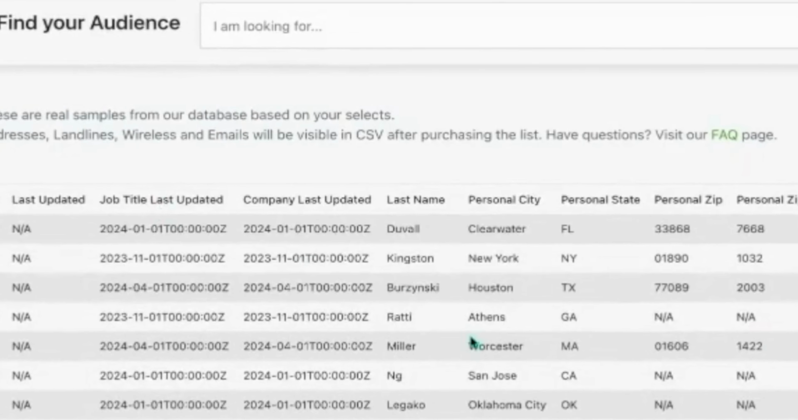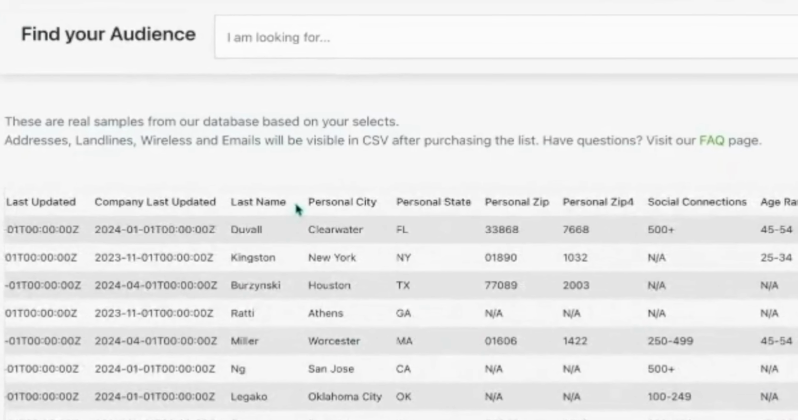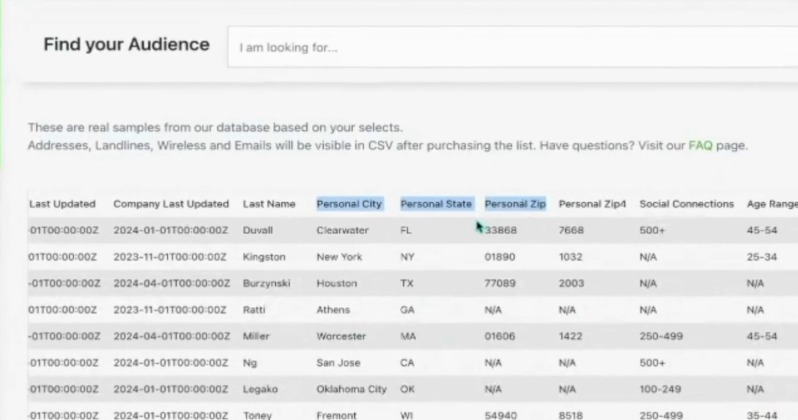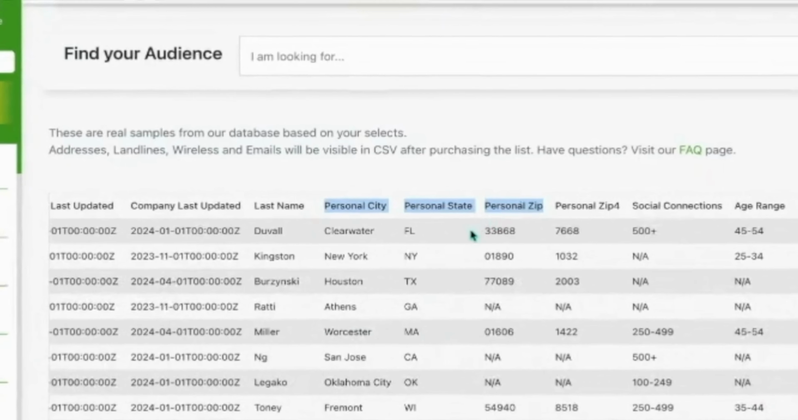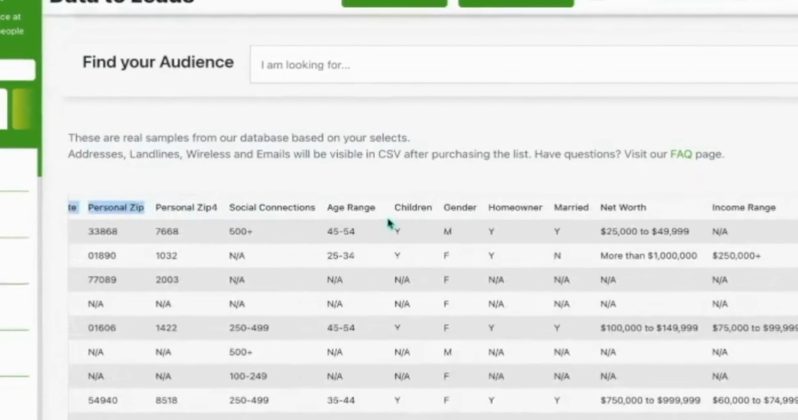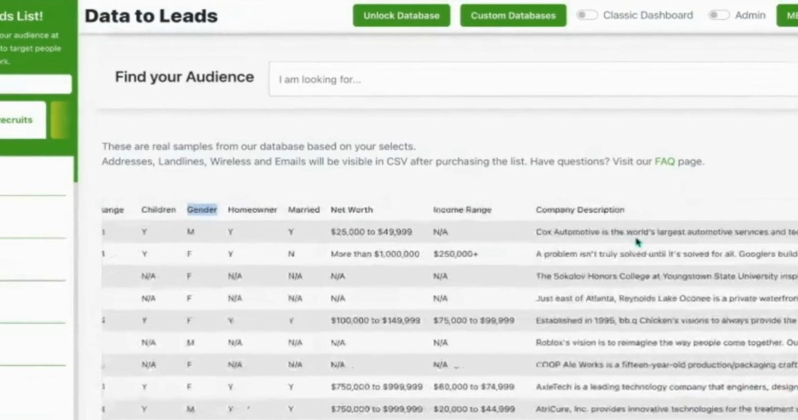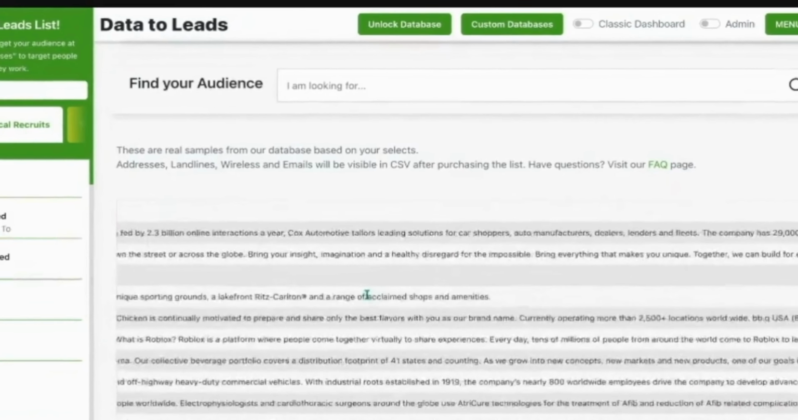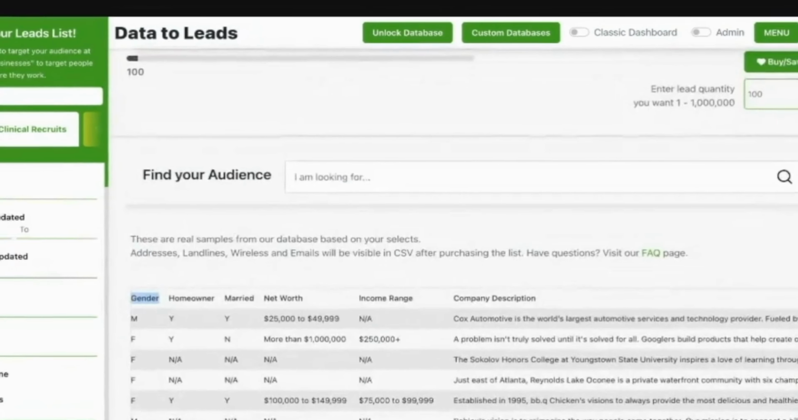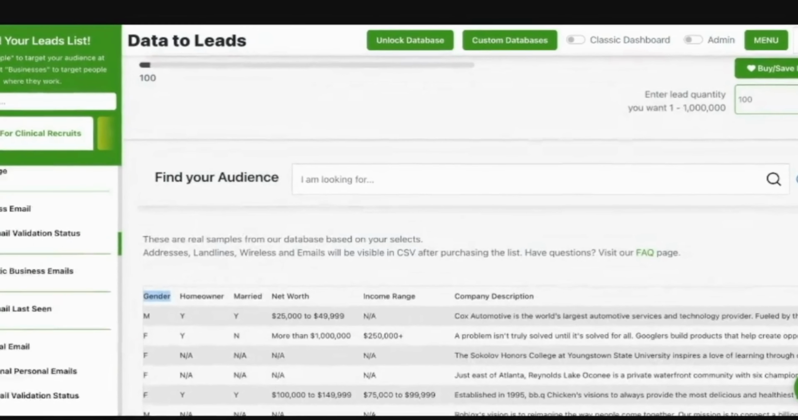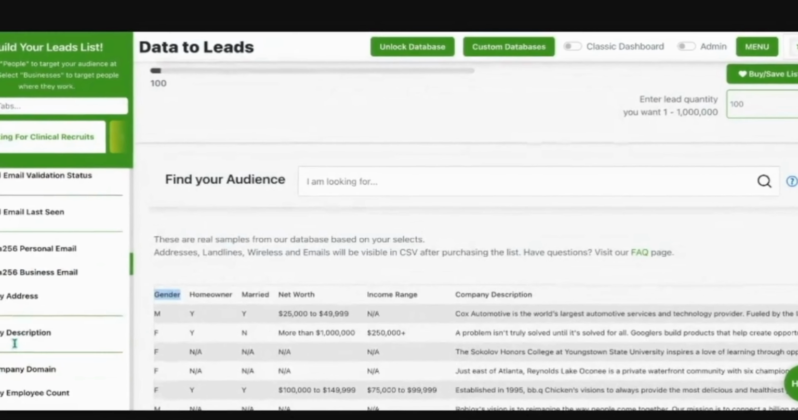There's multiple addresses, there's multiple cities. I personally only use the personal city, personal state, personal zip, and I stay away from all the others. You can filter if they have children, you can filter their gender, net worth, income. It's really unlimited. Now you have this description feature about what they do. In theory, you would be able to type in the description potentially to get an idea.